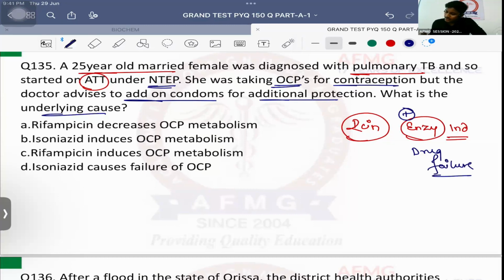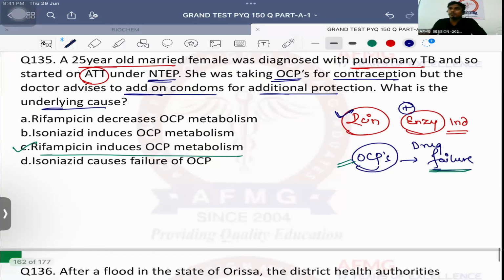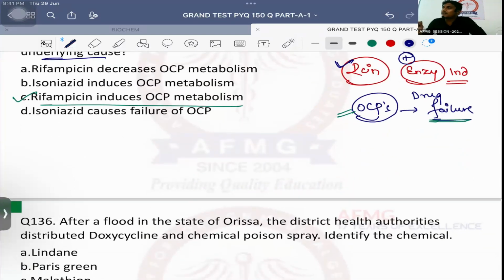तो यूजुअली कौन से ड्रग्स ले रही है पेशेंट? ओसीपीज. उसका फेलियर हो जाएगा if the patient is started on rifampicin. That's the reason why doctor advises कि भाई बेहतर है you also start using condoms. That will provide an additional protection because rifampicin is known to induce enzymes causing OCP failure. So rifampicin induces OCP metabolism causing OCP failure. No issues with this. याद रखना rifampicin is an enzyme inducer. Therefore, it activates the enzymes. Therefore, the enzymes will metabolize the oral contraceptive pills faster. Therefore, the OCPs will not stay inside the body for a longer period of time, and that will cause drug failure. That's how simple it is.